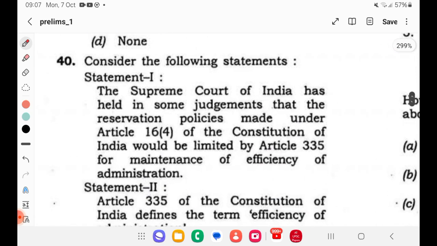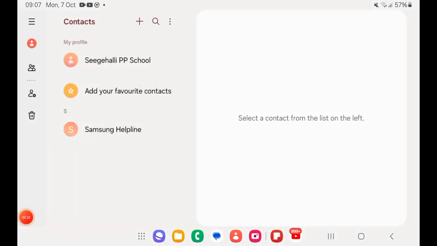Next question. Consider the following statements. Statement 1: The Supreme Court of India has held in some judgments that the reservation policies made under Article 16 Clause 4 of the Constitution of India would be limited by Article 335 for maintenance of efficiency of administration. This is exactly mentioned in Lakshmikant, if you can see. They didn't even ask which judgment it is.